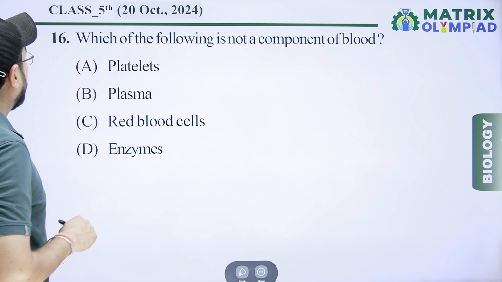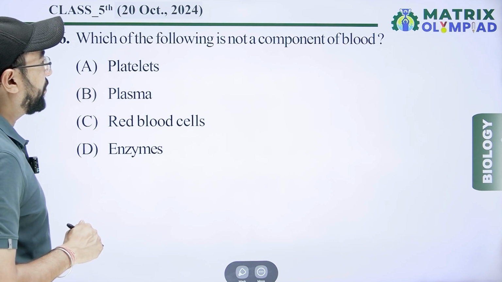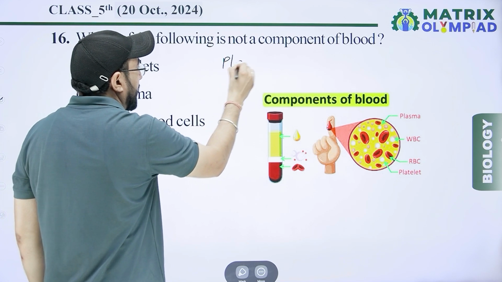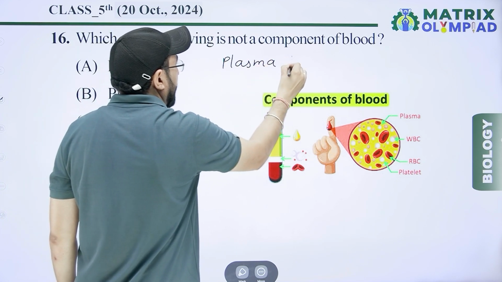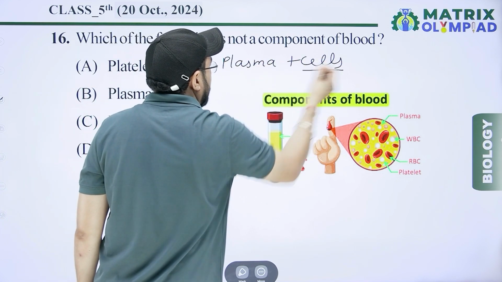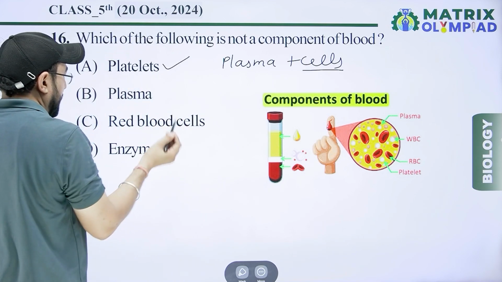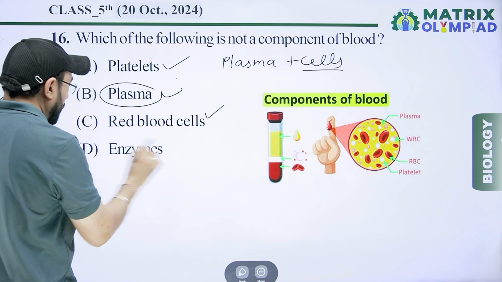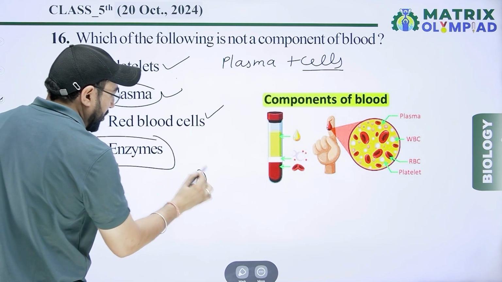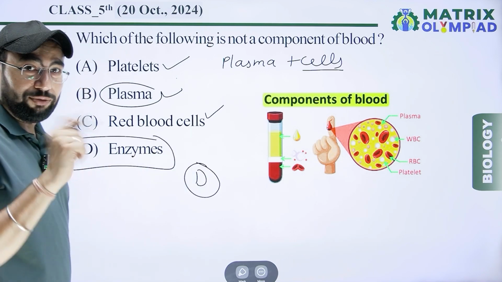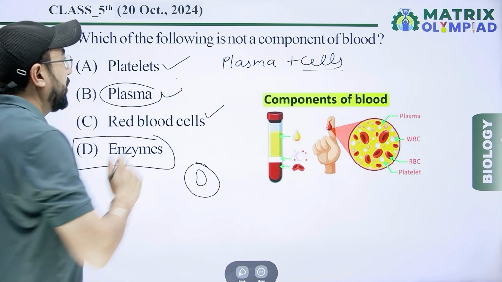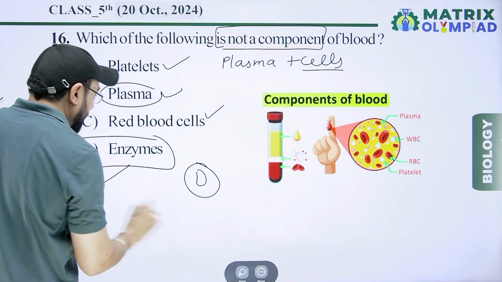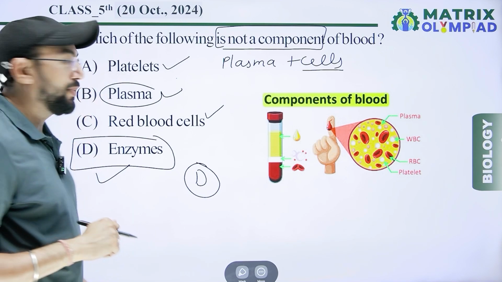Next, which of the following is not a component of blood? Blood contains plasma and cells. Cells are platelets, RBC, WBC, and then plasma. So option D is the one that is not a component of blood. The correct answer is option D, enzyme.